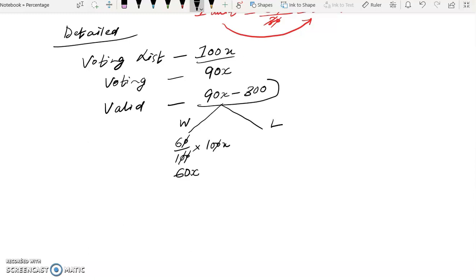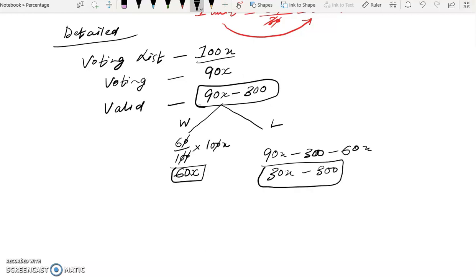So this is the valid votes. Now out of valid votes, the winner gets 60x. So the loser will get how much? 90x minus 300 minus this 60x. So this will be 30x minus 300. So out of the valid votes, the winner gets 60x and the loser gets 30x minus 300.